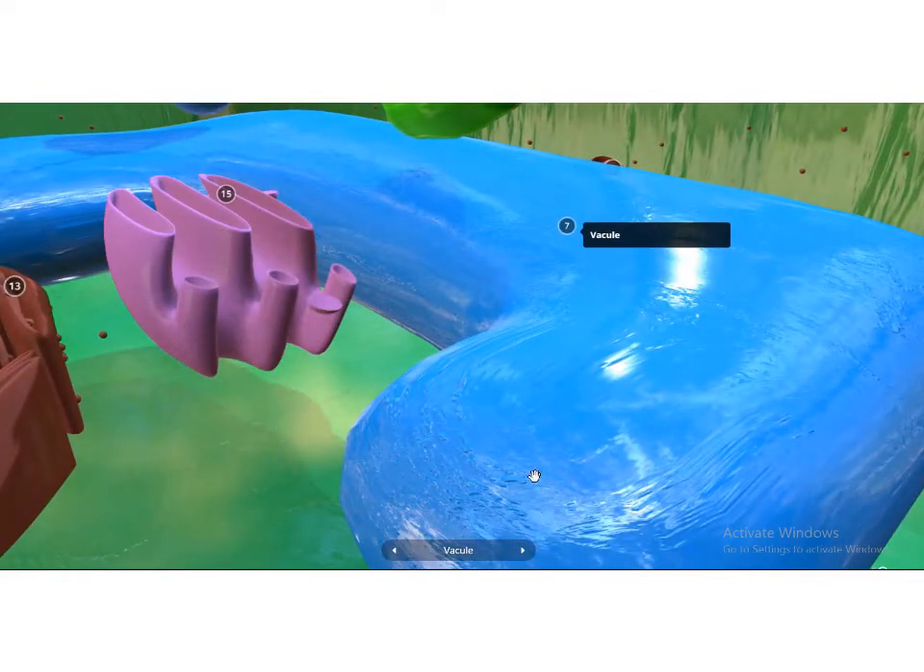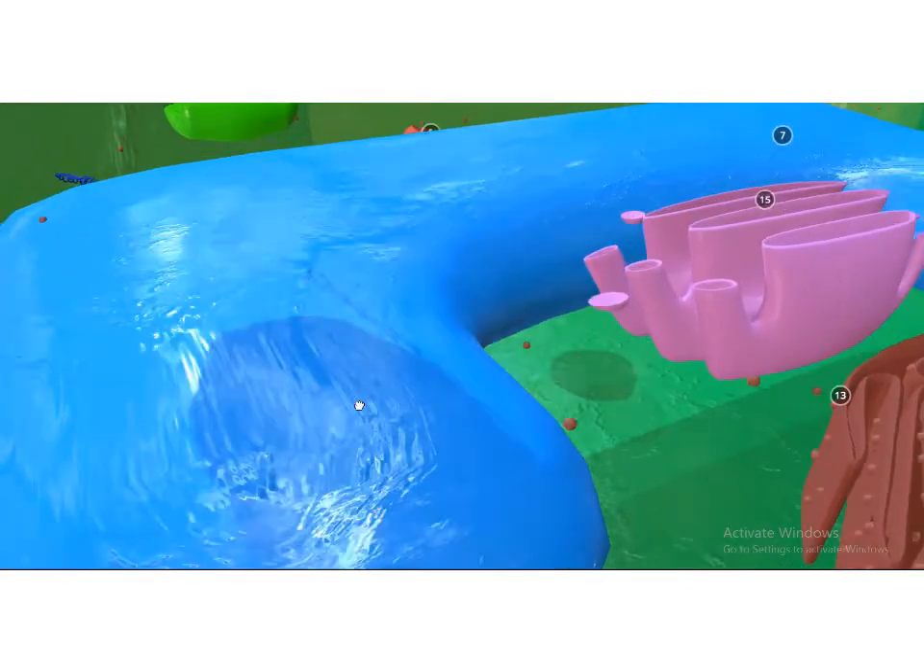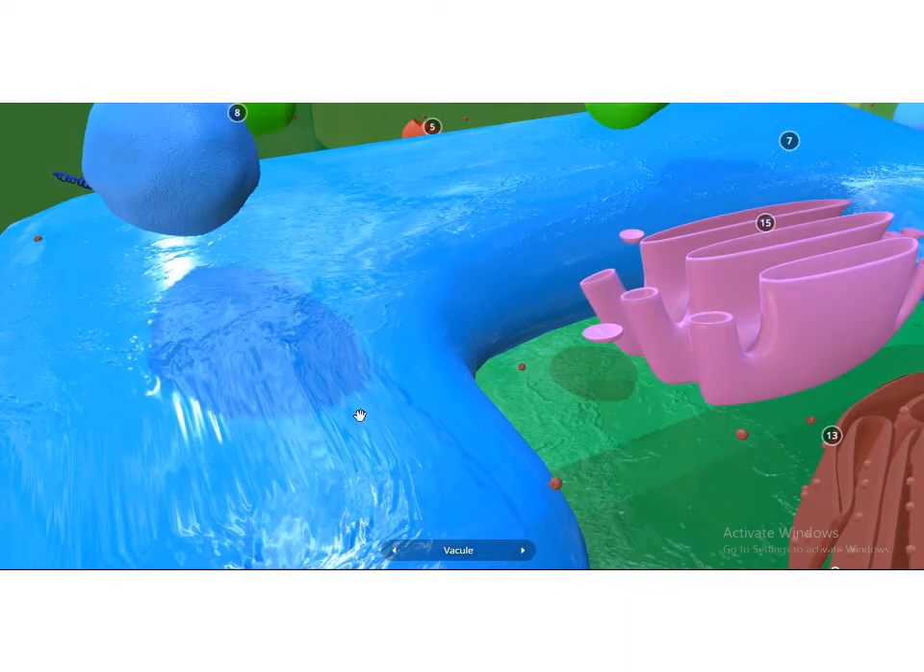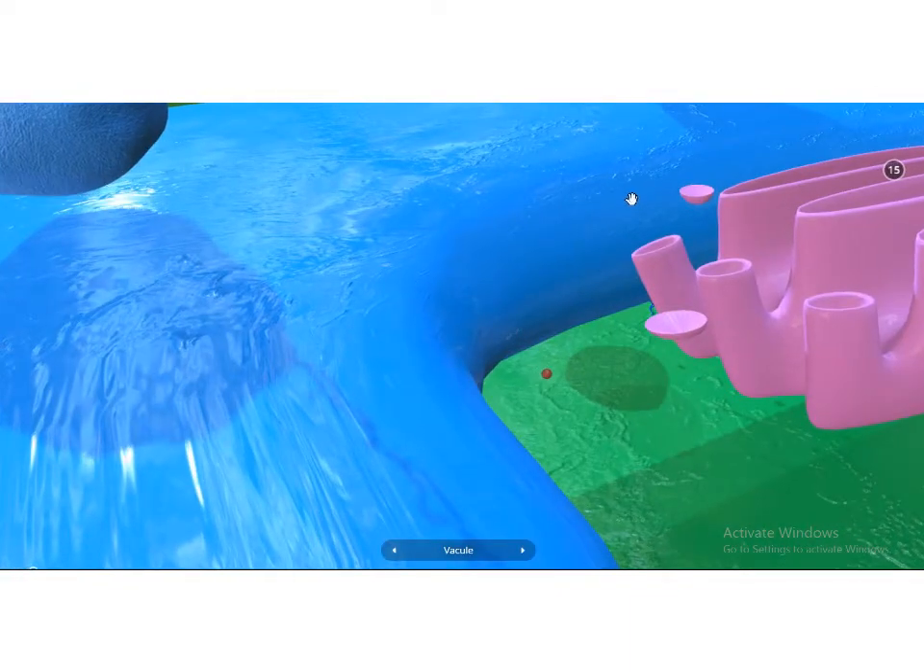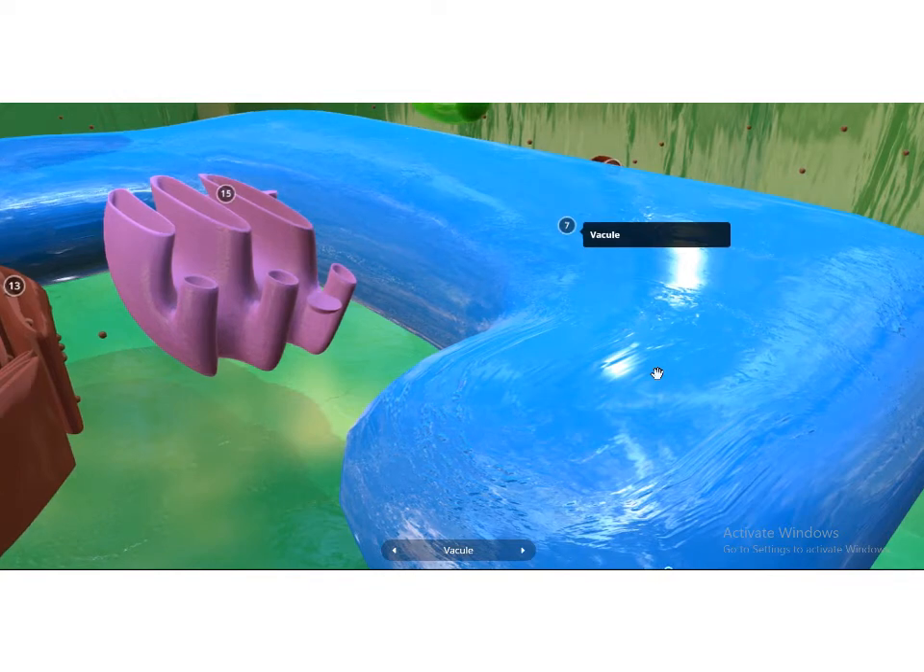Okay, so let's see the cell vacuole. This blue colored sac indicates the cell vacuole. Most plant cells have a large cell vacuole, but animal cells usually have tiny vacuoles. These cell vacuoles are full of liquid, which is called the cell sap. This cell sap contains different types of organic acids, salts, proteins, and carbohydrates, but all these things are usually found in soluble form in the cell sap.